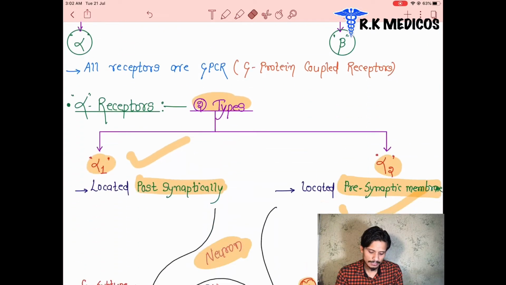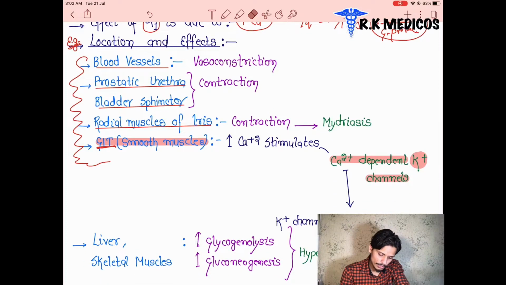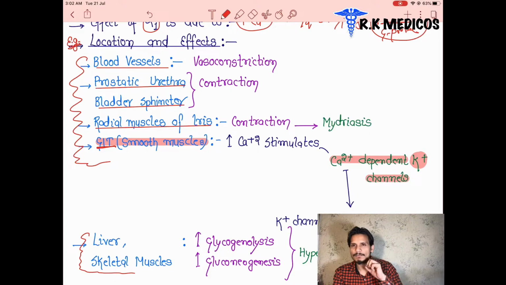For now you can see here the alpha 1 receptor location is now clear. And what is the location also? Two more locations we can see are the liver and skeletal muscles. Now we are going to see what happens when the alpha receptors are present here.